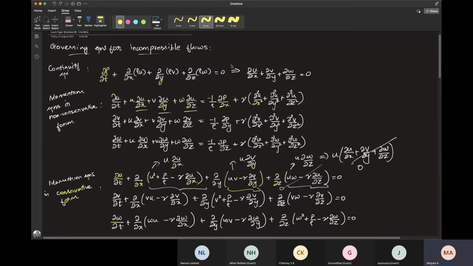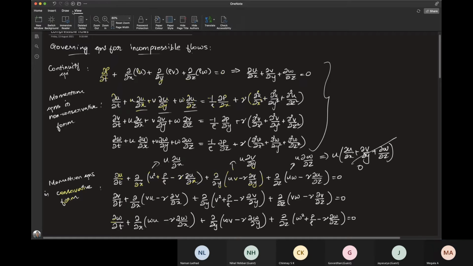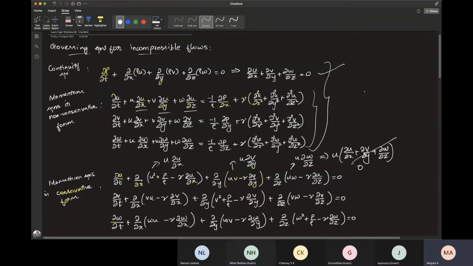So now let's just... okay. How many equations do we have for incompressible flows? I mean, in incompressible flows, how many equations do we have? 3 main equations, ma'am. Okay, 3 along with continuity also? Yes, 3 momentum plus 1 continuity. So 4 equations. And how many unknowns do we have?